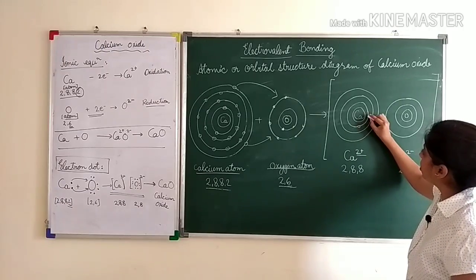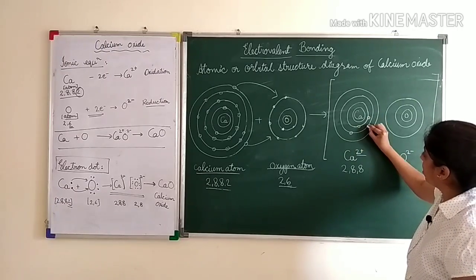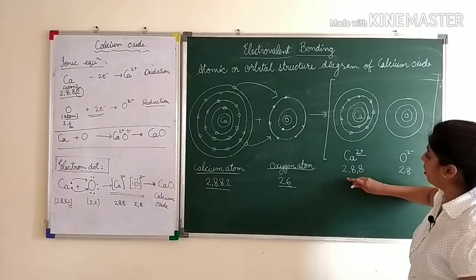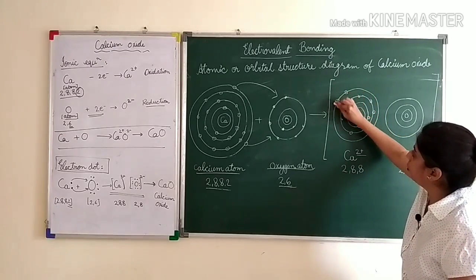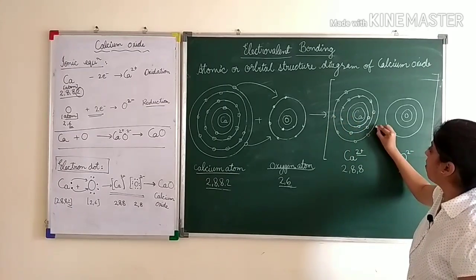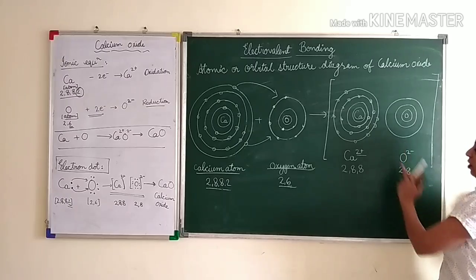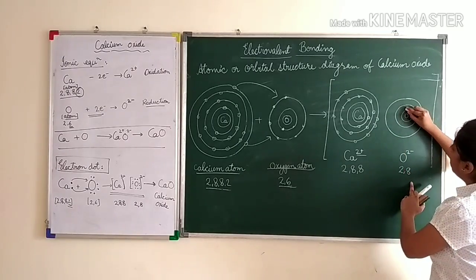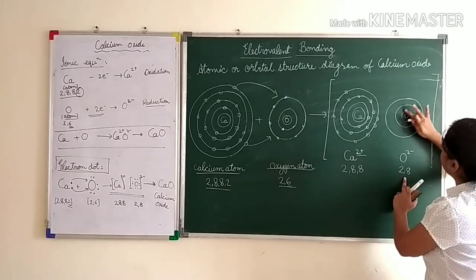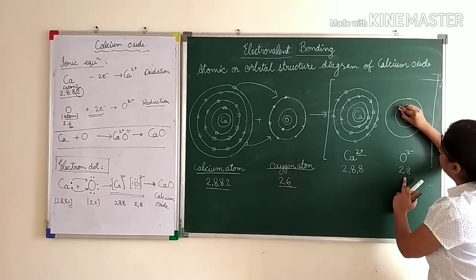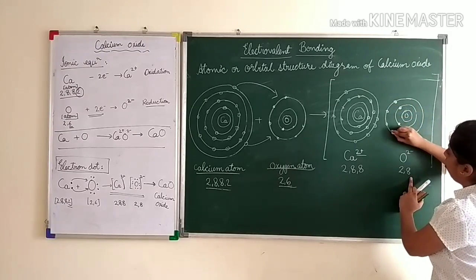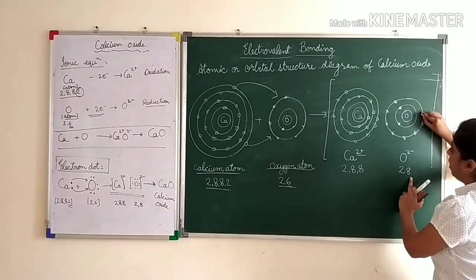We will write in the first shell there are 2 electrons, in the second shell there are 8 electrons, 3, 4, 5, 6, 7, 8. And in the last shell again 8 electrons. So 1, 2, 3, 4, 5, 6, 7, 8. Don't put any sign in between. Here 2 and 8. So 1, 2, okay, and then 8. Sorry, this is the nucleus. So 2 electrons and then 8. 1, 2, 3, 4, 5, 6, 7, 8.